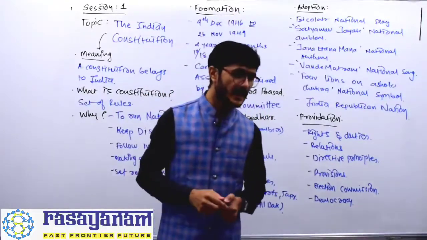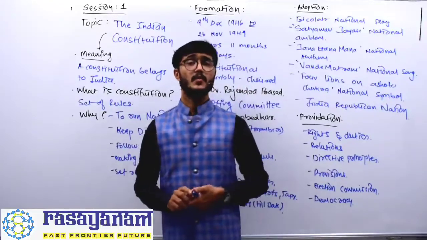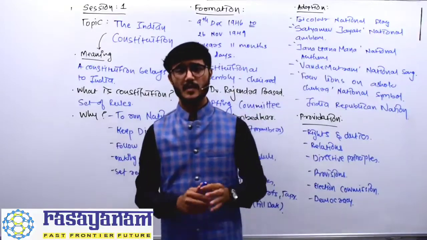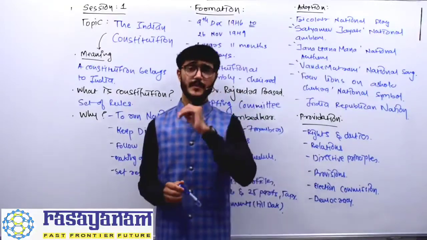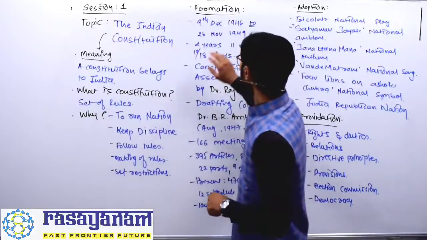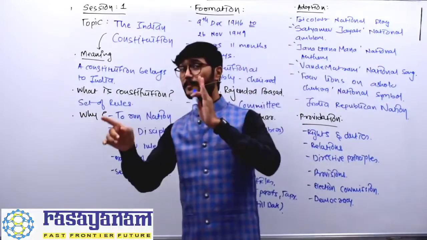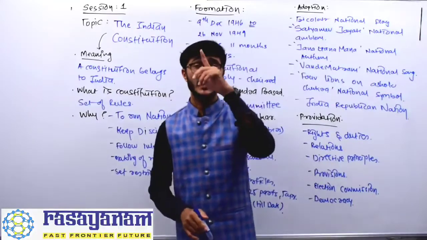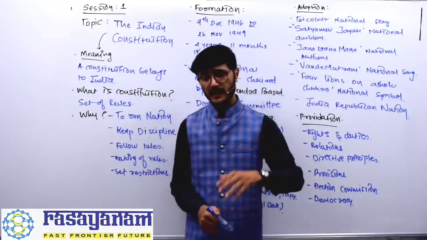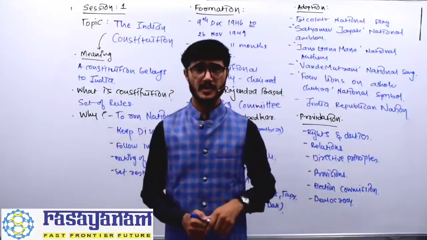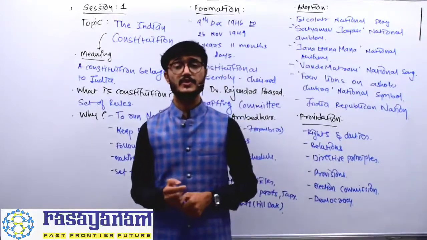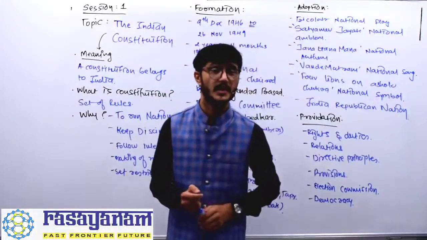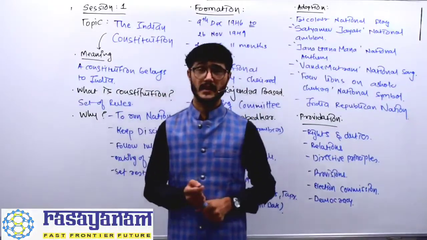The procedure for the making of the Constitution was inaugurated after the cabinet mission, which consisted of 3 persons. Great. One from India, one from Pakistan, and Mountbatten himself was there in the cabinet mission. Clear? So later on, under the cabinet mission, the Indian Constituent Assembly was established, and that assembly started the procedure for the formation of the Indian Constitution.